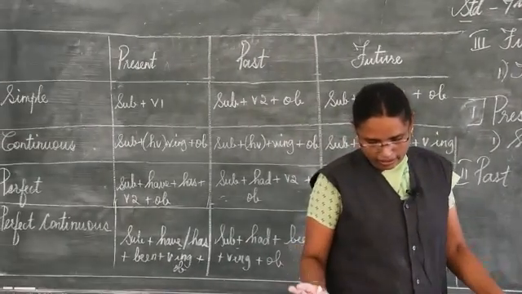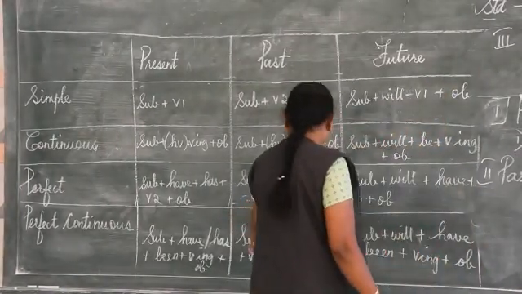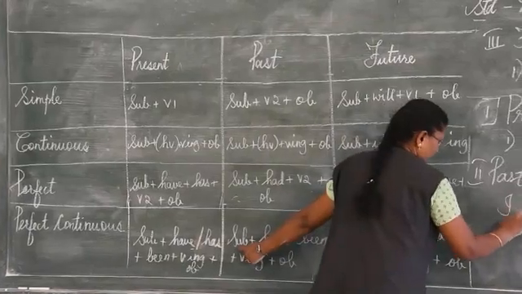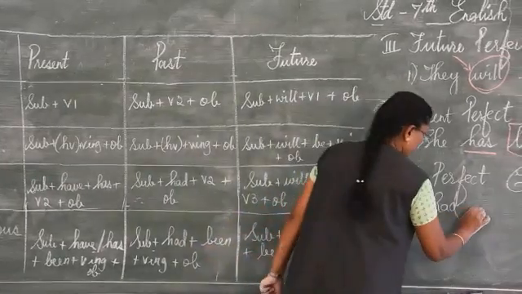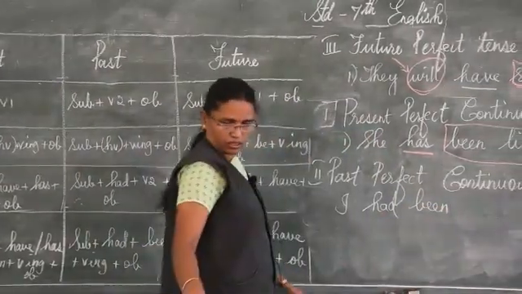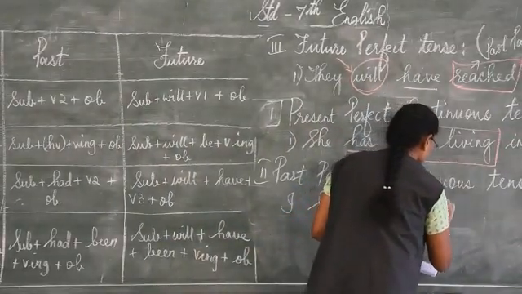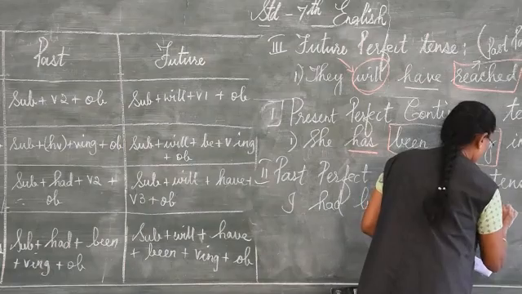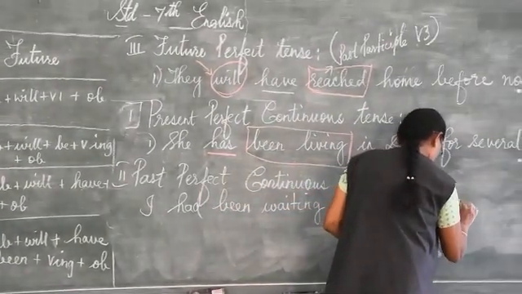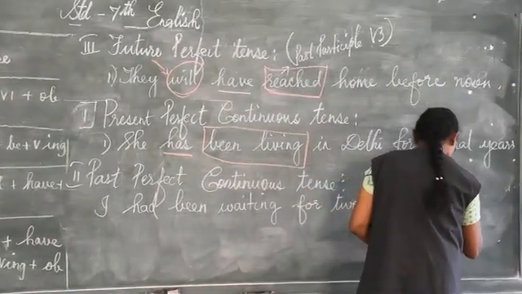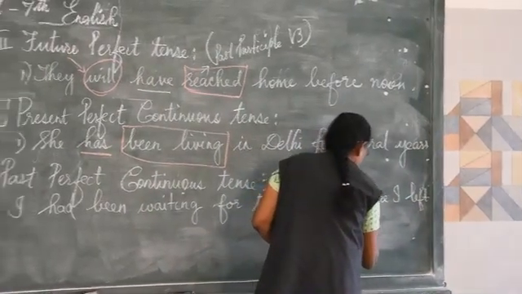So we will see the example: I had been waiting for 2 hours before I left the place.